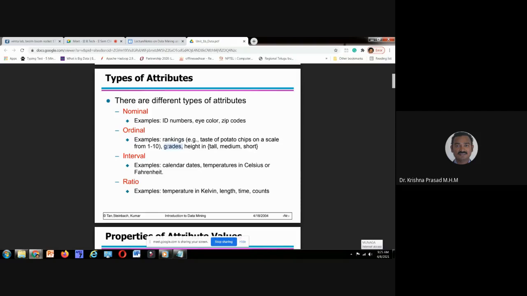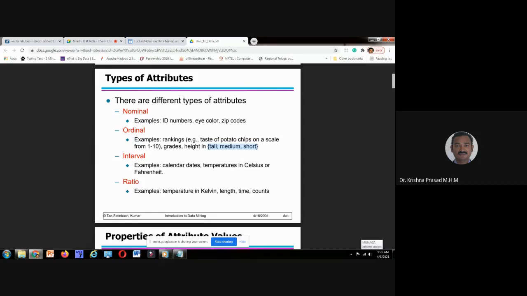Grades, CGPA, height. Yes, this is also ordinal. Please see here, height is represented in the form of tall, medium, short. Can we perform ordering on these three? Do the values support less than and greater than operations?